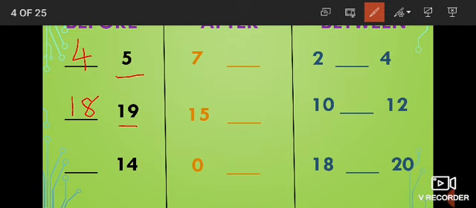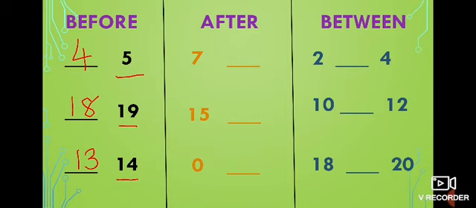And then what number is this? 14. What comes before 14? In the number strip, from the number strip we find it out, no? Yes, the left side numbers. What comes before 14? 13. You all know before numbers nicely.